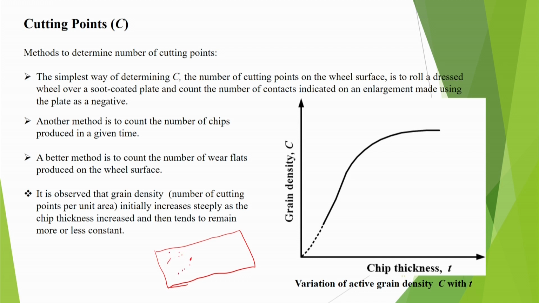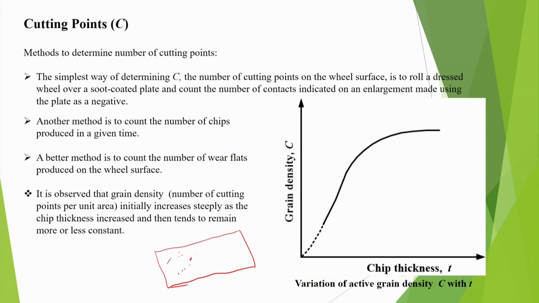We roll the wheel over it, and we count the number of contacts indicated on an enlargement made using the plate as negative. We can see that high spots will take the soot away, so you will get the idea from that place that soot will go away. So you can actually know the contacts indicated, and this is what you can get.